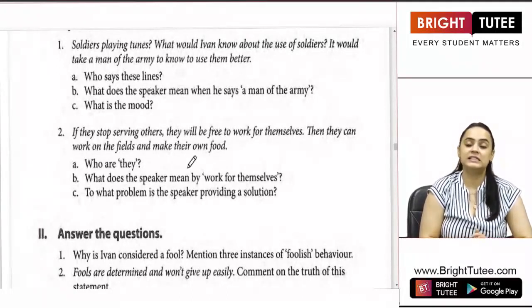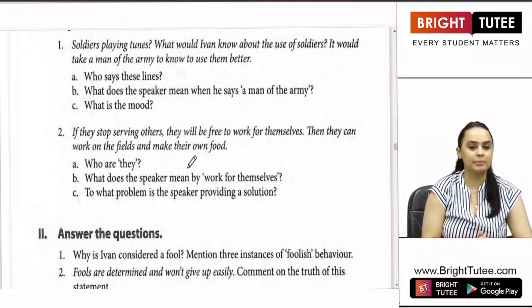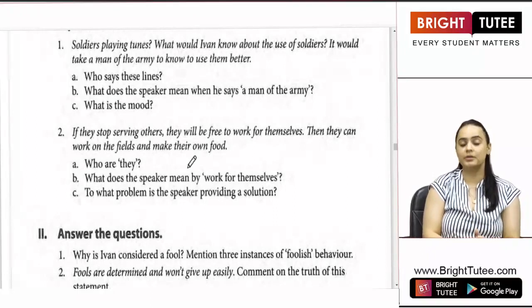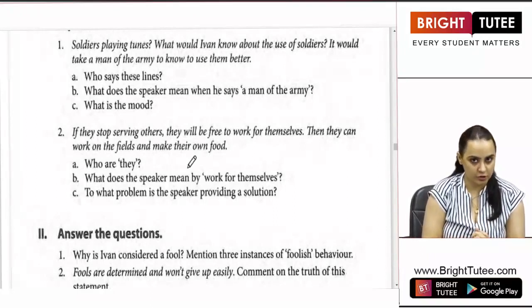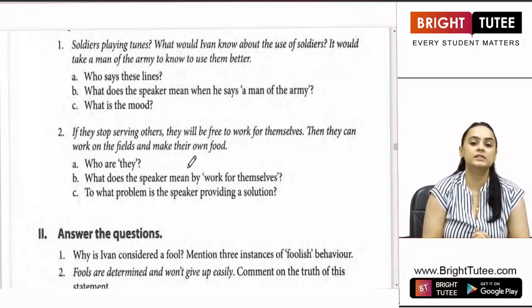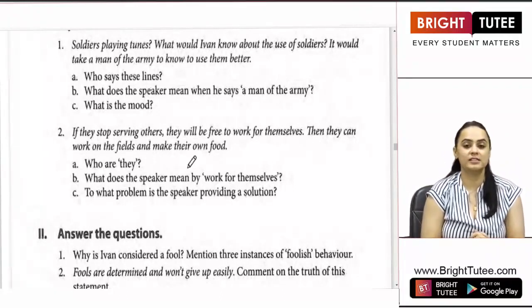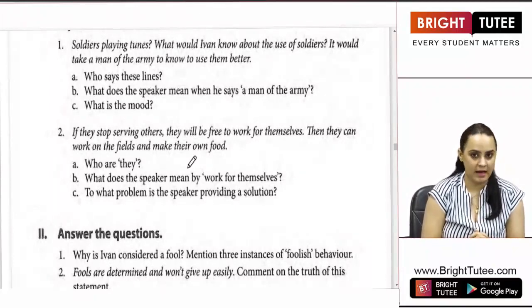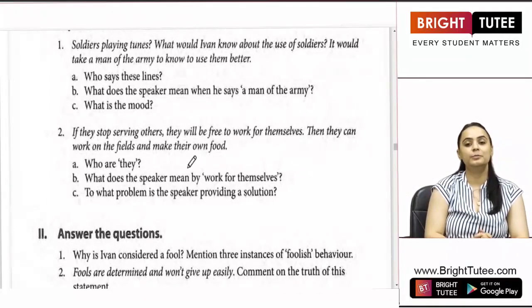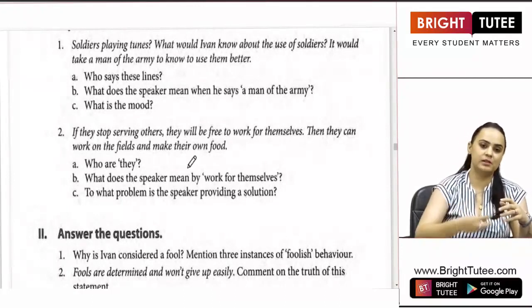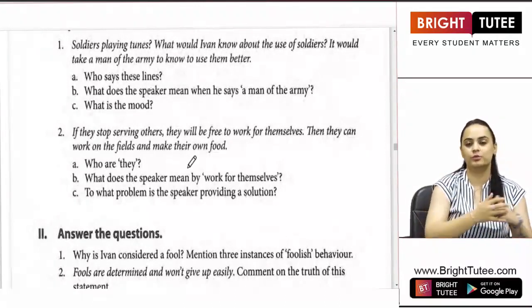The devil still was not happy. He was not happy with the fact that his plan had failed. So he entered Ivan's kingdom, first dressed as a general. He wanted to convince the fools so that they would raise an army of themselves and fight with the people. He was not able to do that. Second, he dressed himself up as a nobleman, where he wanted the people to be full of greed. He offered to the people, I will give you a gold coin for the work you do for me.